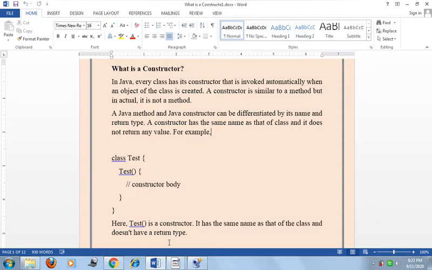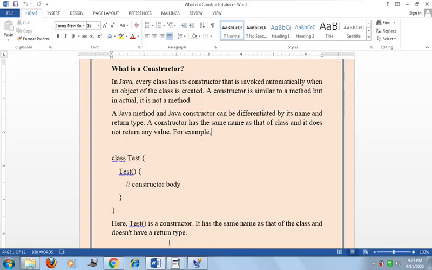A constructor is similar to a method, but in actual it is not a method. So friend, the constructor is invoked automatically and it is similar to a method, but it is not a method. A Java method and a Java constructor can be differentiated by name and return type. A constructor has the same name as that of the class and it does not return any value.